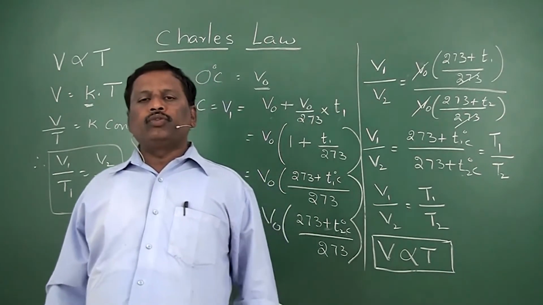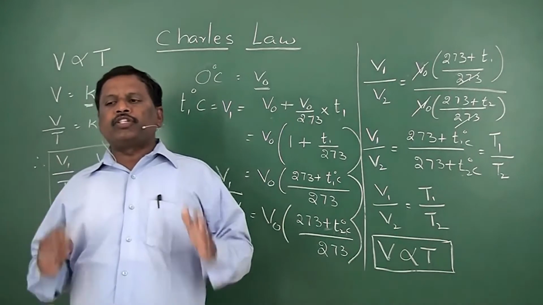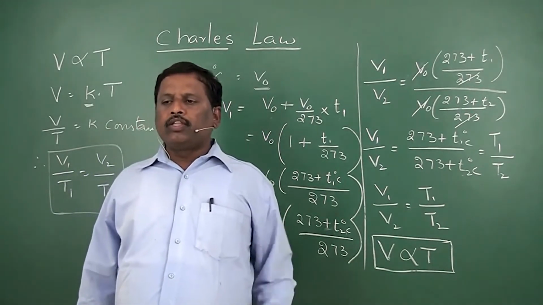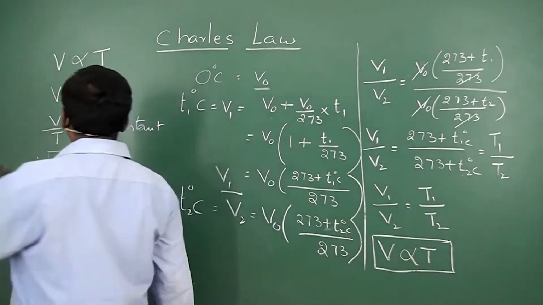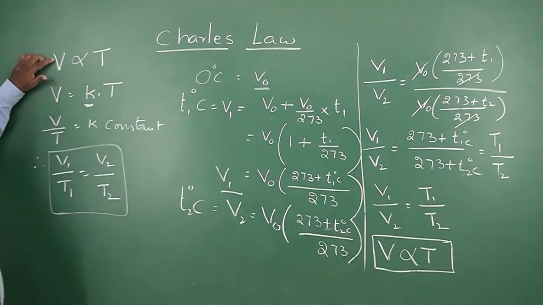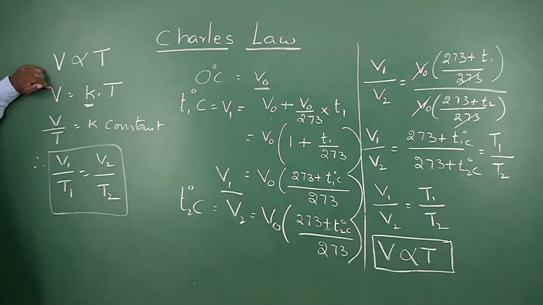So according to this, at constant pressure for a given mass of gas, the volume is directly proportional to absolute temperature. V is directly proportional to capital T, where T is the temperature in the Kelvin scale, or V is equal to K into T, where K is a constant, or V by T is equal to K, constant. That means V1 by T1 is equal to V2 by T2. This is another form of Charles' law.